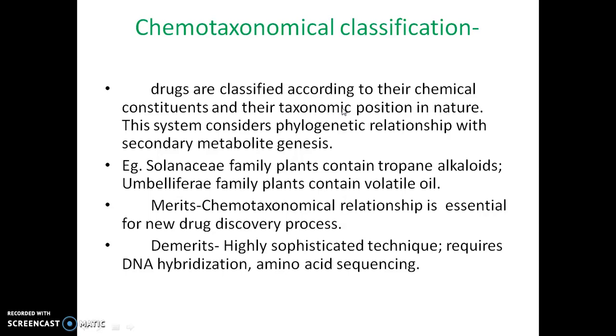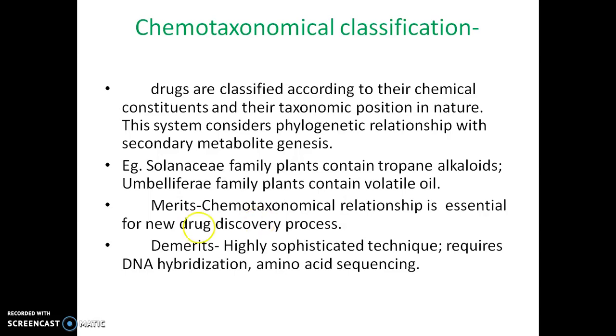So previously in the chemical system of classification, we mentioned that the primary metabolites are essential for plants' growth and development, whereas the secondary metabolites are the byproducts derived from the primary metabolites. And the availability of the secondary metabolites is actually restricted to different taxa, not universal for all the plants. For example, Solanaceae family plants contain tropane alkaloids. Umbelliferae family plants contain volatile oil.